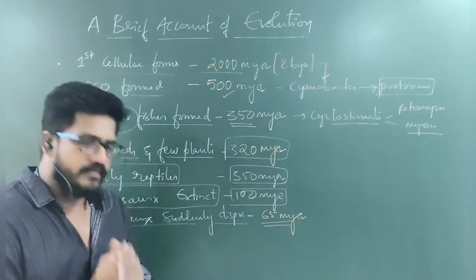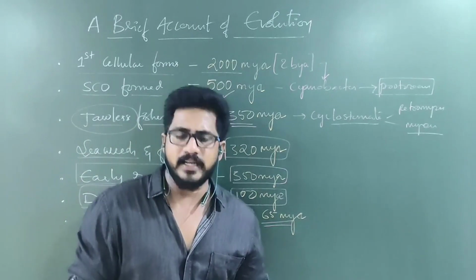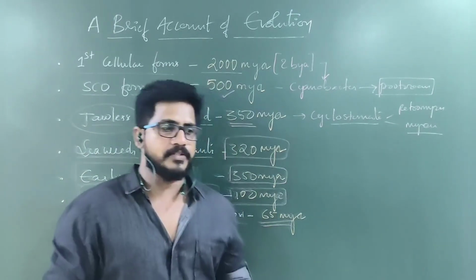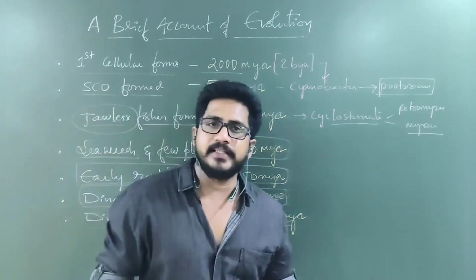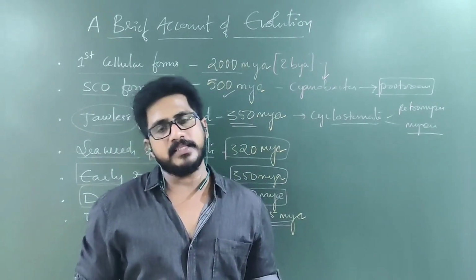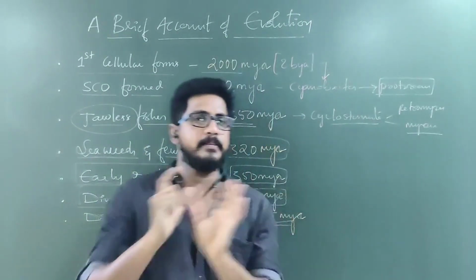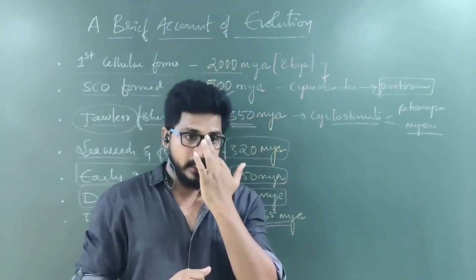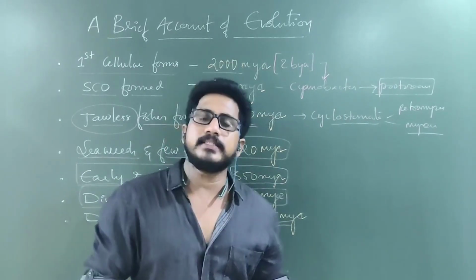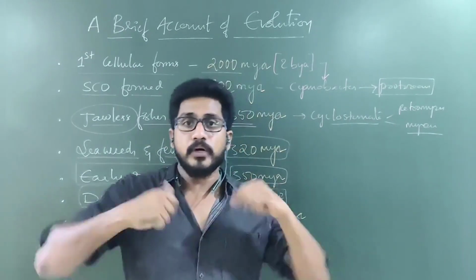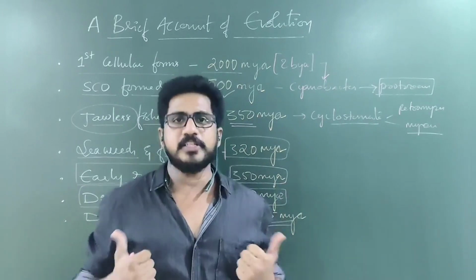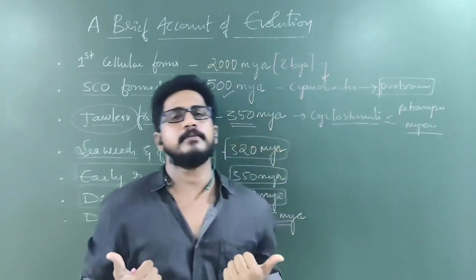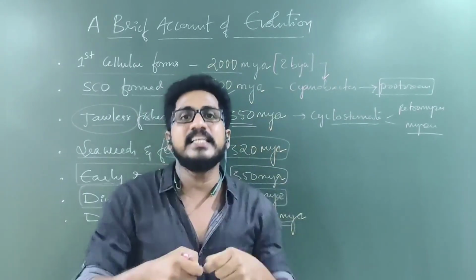So if you want some evidence from connecting links, if you see Archaeopteryx, it is a missing link. I will tell you the difference between connecting link and missing link. A connecting link is an organism that has characters of two different species or two different groups of organisms, but is still living.